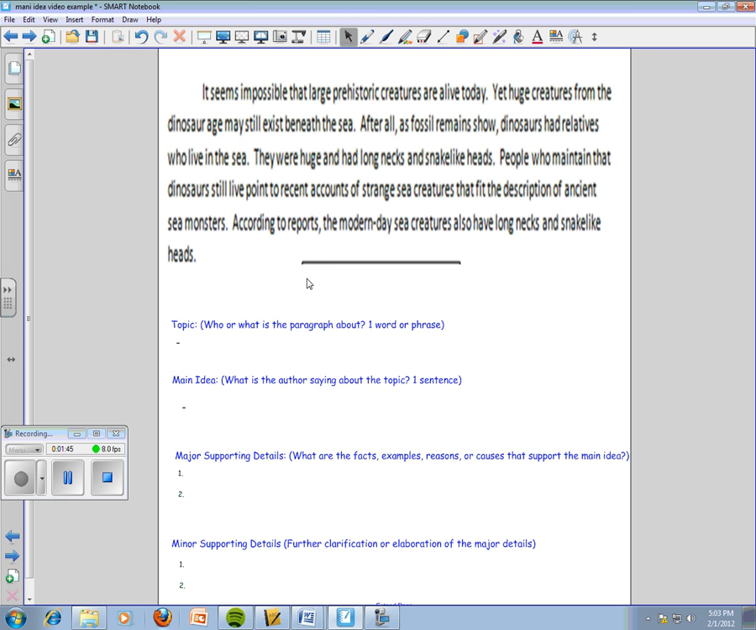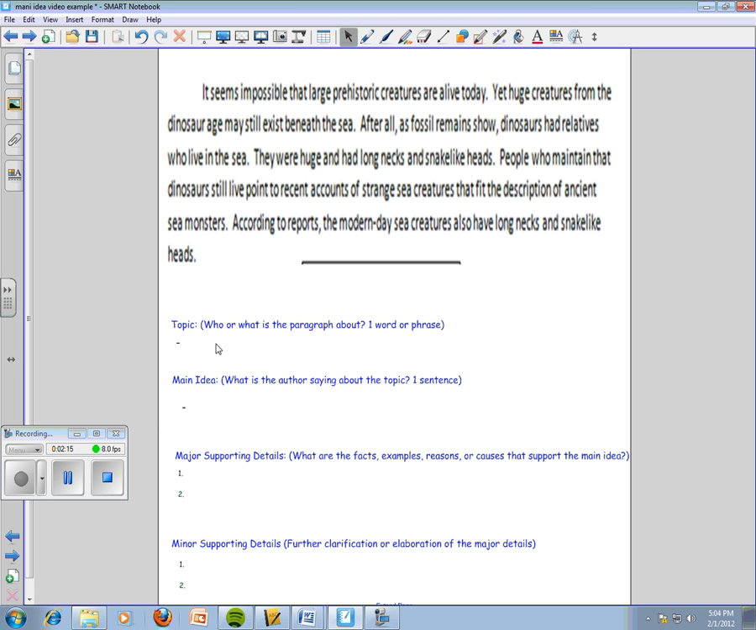First things first, we need to read it. It seems impossible that large prehistoric creatures are alive today. Yet huge creatures from the dinosaur age may still exist beneath the sea. After all, as fossil remains show, dinosaurs had relatives who live in the sea. They were huge and had long necks and snake-like heads. People who maintain that dinosaurs still live point to recent accounts of strange sea creatures that fit the description of ancient sea monsters. According to reports, the modern-day sea creatures also have long necks and snake-like heads.